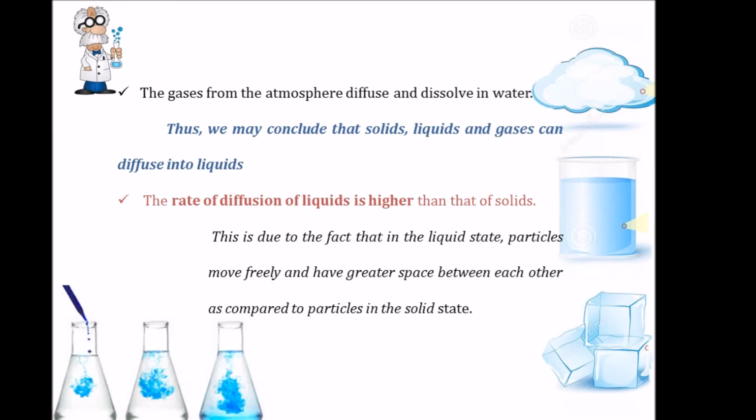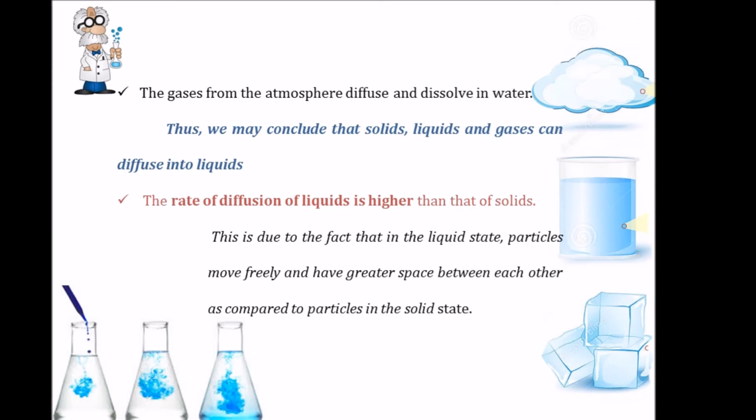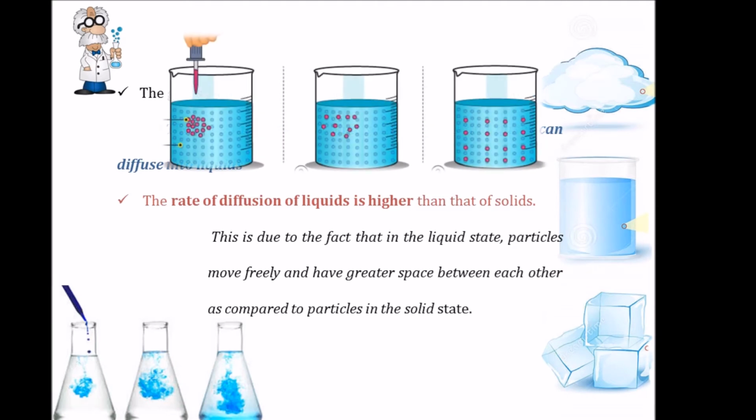But the rate of diffusion in liquid is higher than that of solids. This is mainly due to the fact that in the liquid state the particles move freely and have greater space between each other as compared to the particles in the solid state. We've already seen, right? So the rate of diffusion is highest in gases, then comes liquids, and solids have the least rate of diffusion.